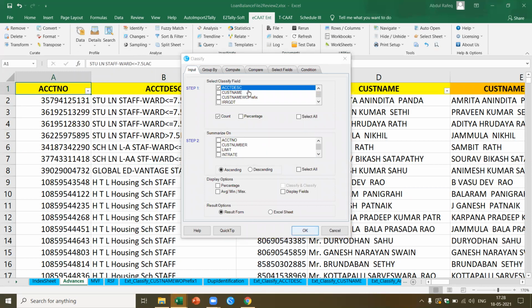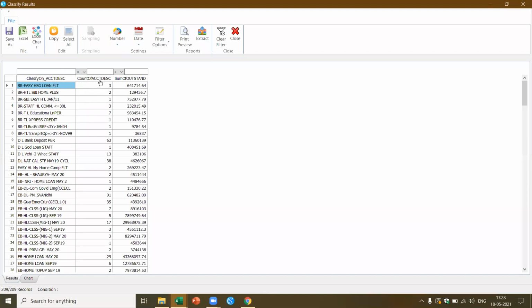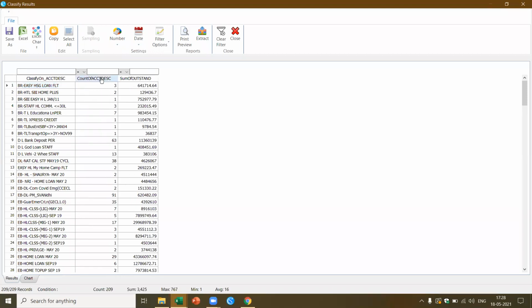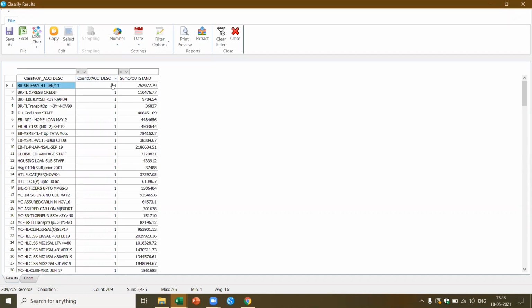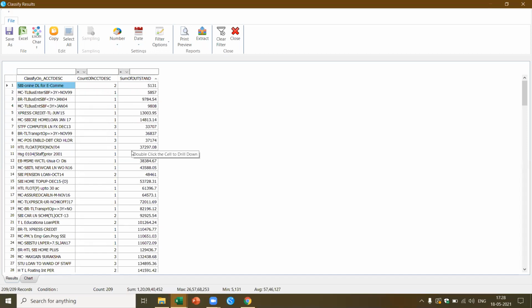For each category of loan, I should be able to know what the total outstanding is, which means for each category of loan, it gives me the count and it gives me the sum. Now let's say I sort this again. Now if you see here, SBI pension loan, 767 loans, Express Credit June, 510 accounts, like that I'll get a complete summary of all the loans which have been granted.